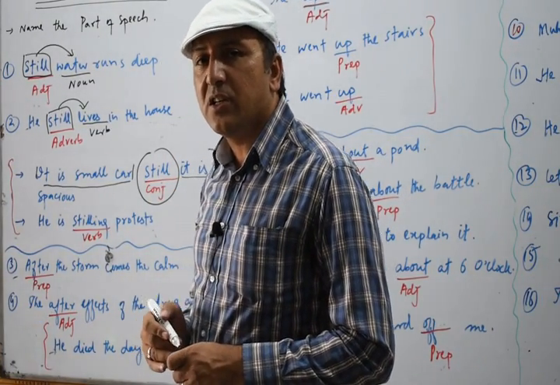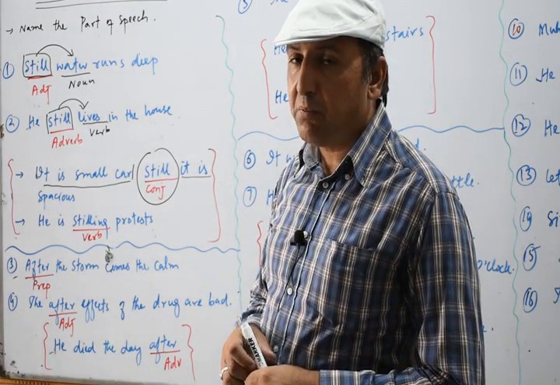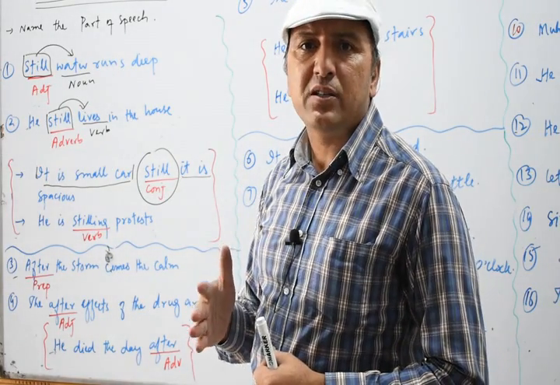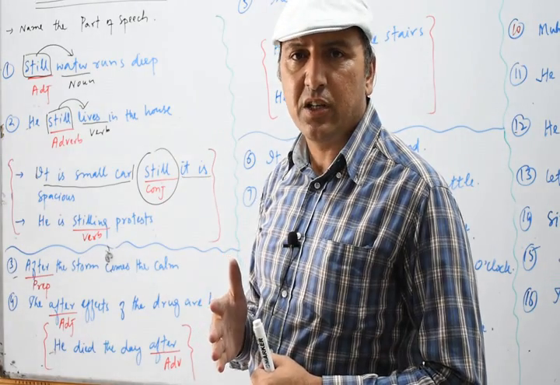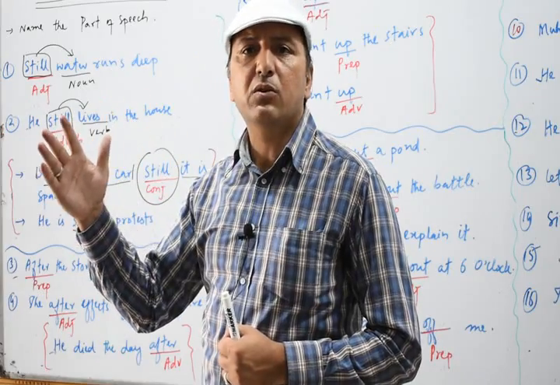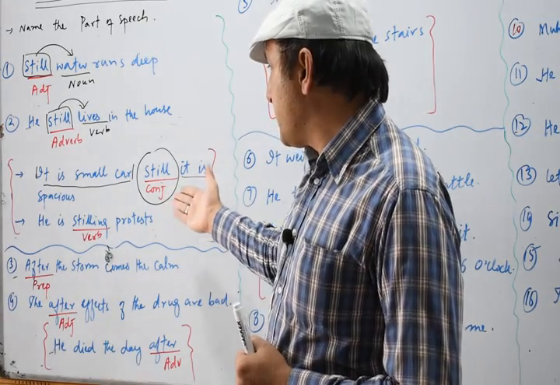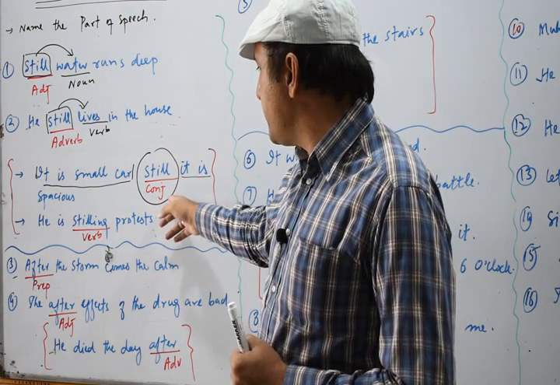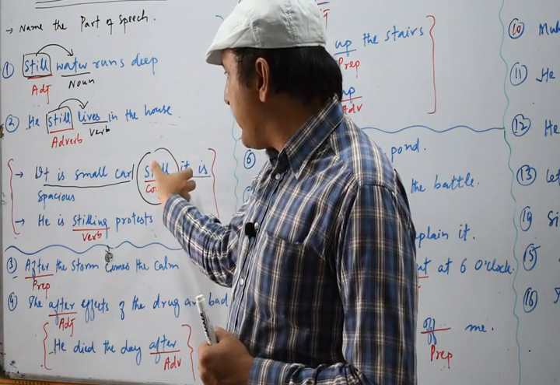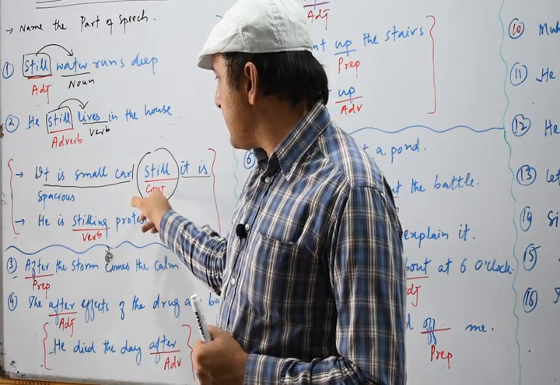Now which conjunction? We call it a subordinate conjunction, because we have some other conjunctions which are known as coordinate conjunctions or correlative conjunctions. In total, we have 7 coordinate conjunctions. Apart from those 7 coordinate conjunctions, we have subordinate conjunctions. So this still is also a subordinate conjunction because it introduces a subordinate clause. It is spacious. So it combines two clauses, so we call it a conjunction. Still is working as a conjunction over here.